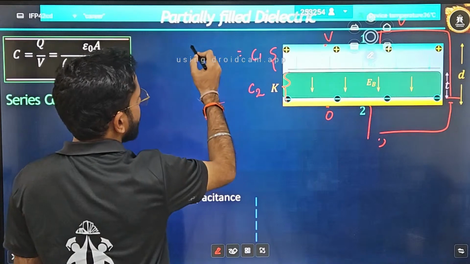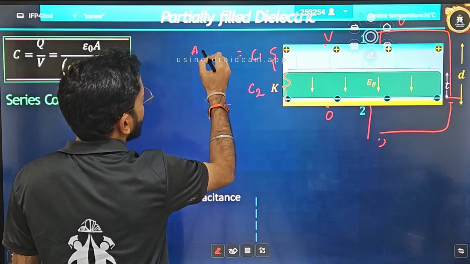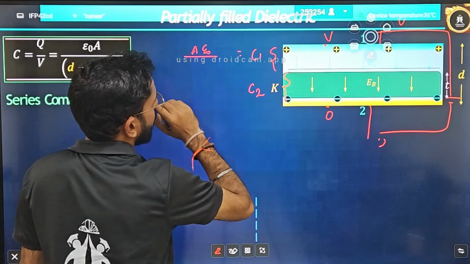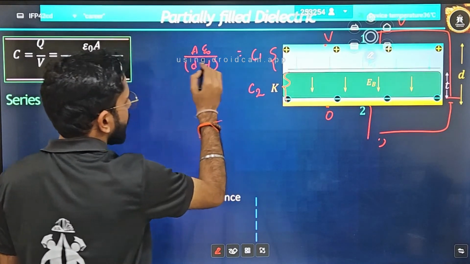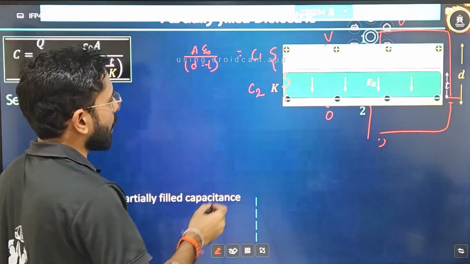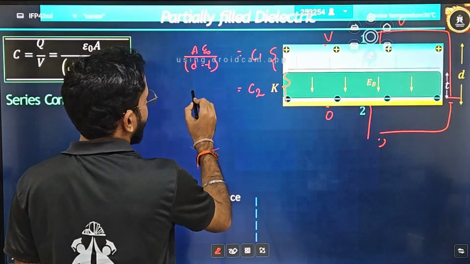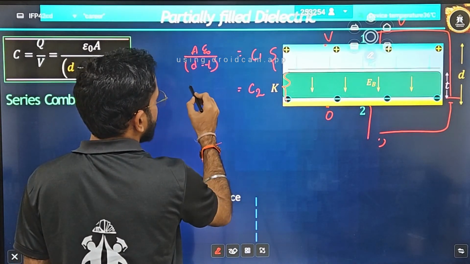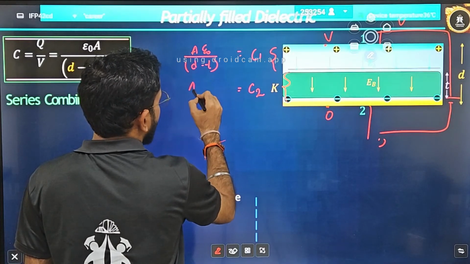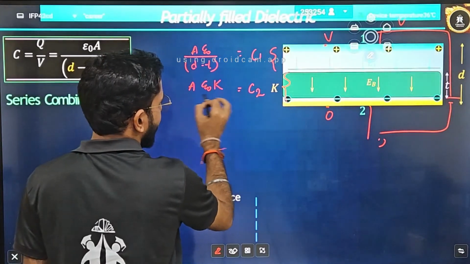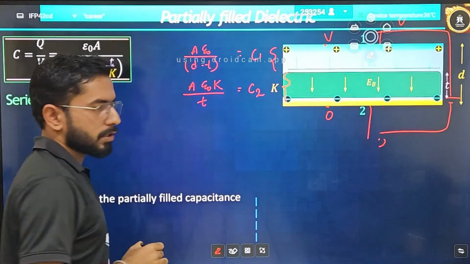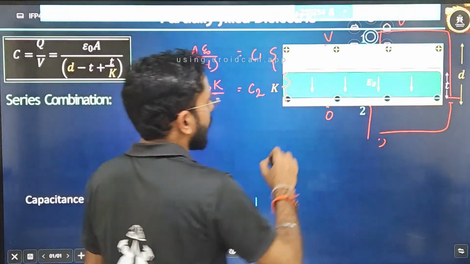And let's write the magnitudes also. What do you write for the capacitance of this one? You will write A epsilon naught divided by, what is the thickness of this much? This will be D minus T. What do you write for the capacitance of this one? It will be equal to simply A epsilon naught, but there is a dielectric also, that means you will multiply it by K, divided by the thickness, that is equal to T. Correct?